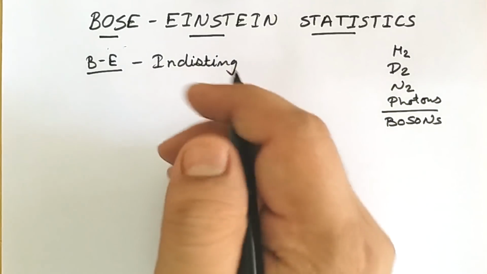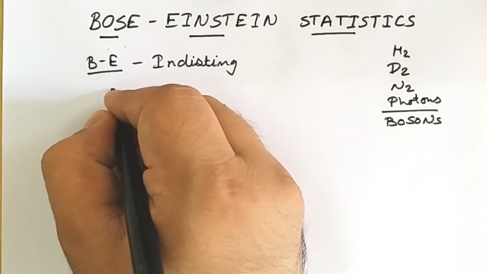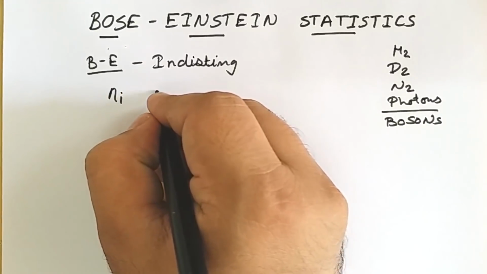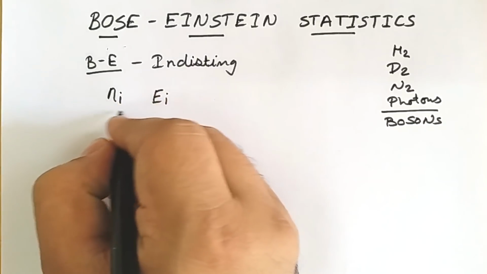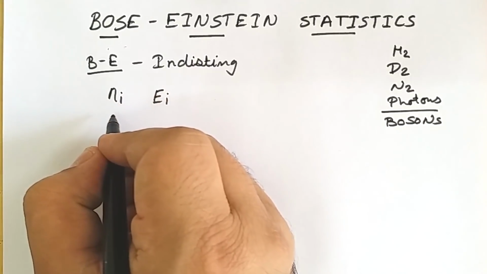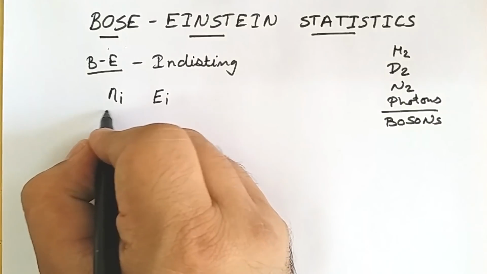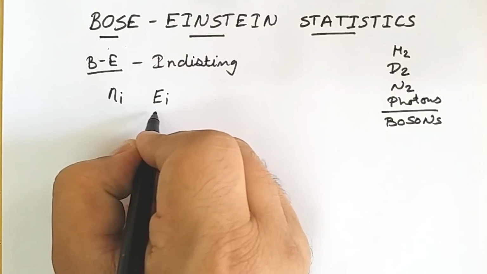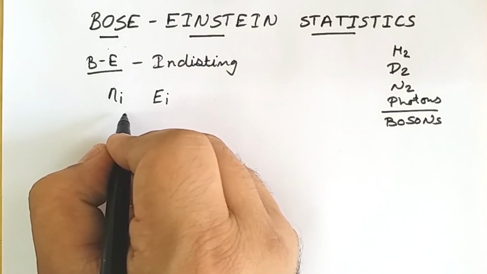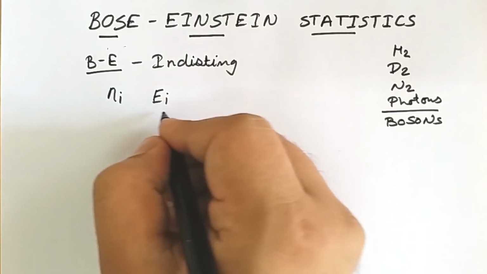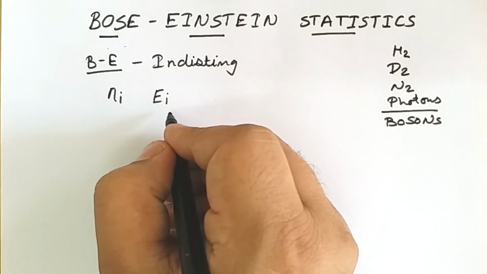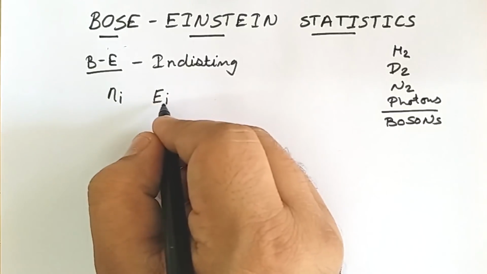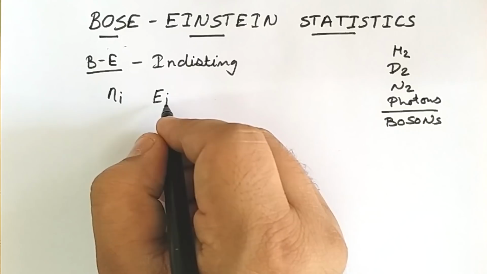Now suppose we have ni particles in a system with energy ei. Again, as in our Boltzmann statistics, the total number of particles is constant, and the total energy of the system is constant. So we have ni particles distributed amongst ei energy levels, and these energy levels are also degenerate.